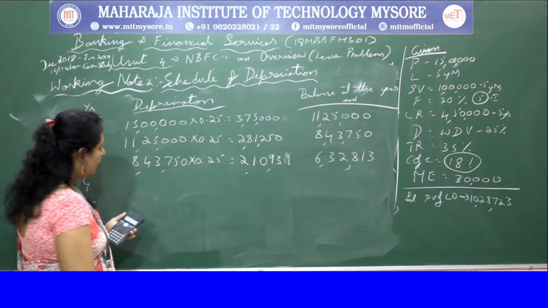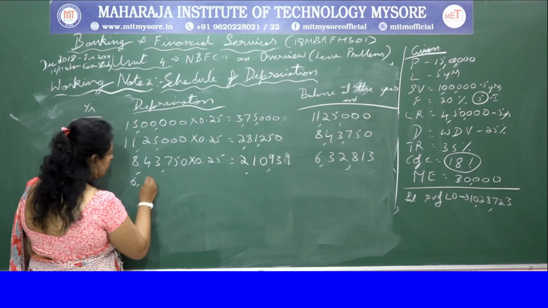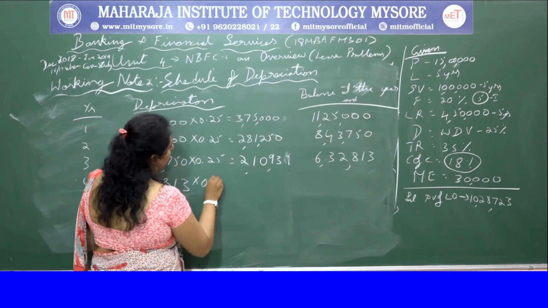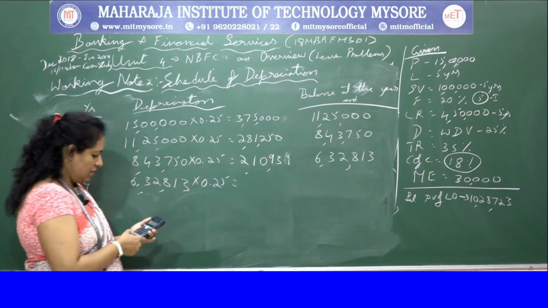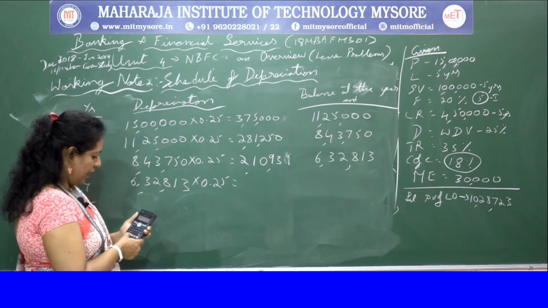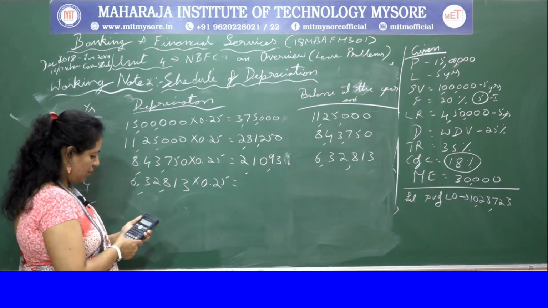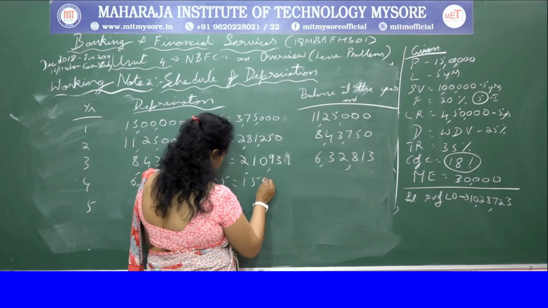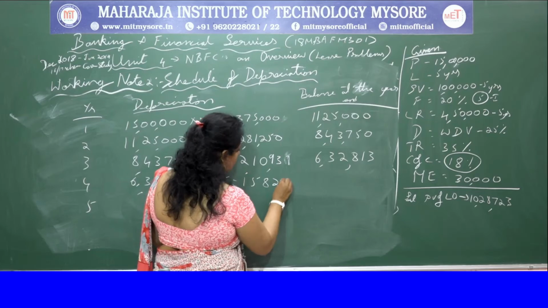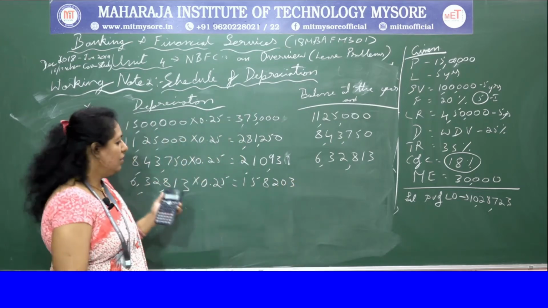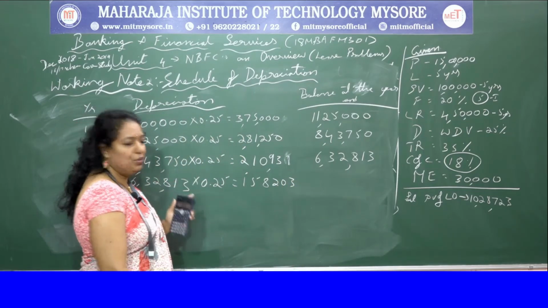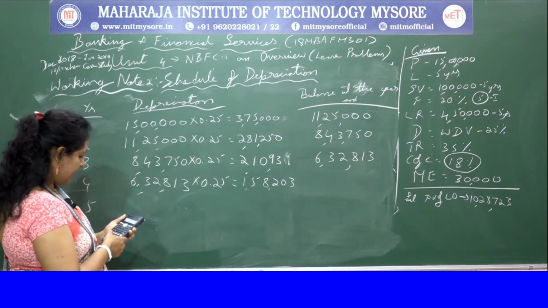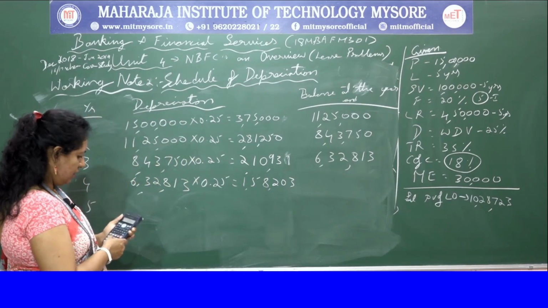Okay, then I'll take that as base. 6,32,813 into 25%. You get 1,58,203. So from that we have to deduct 6,32,813.